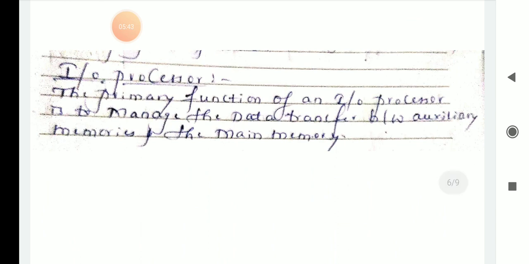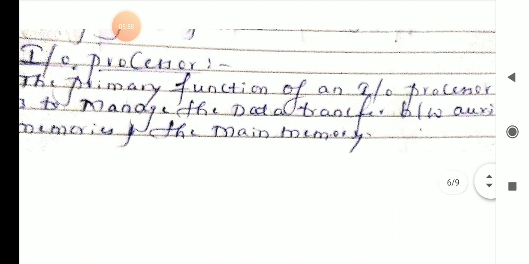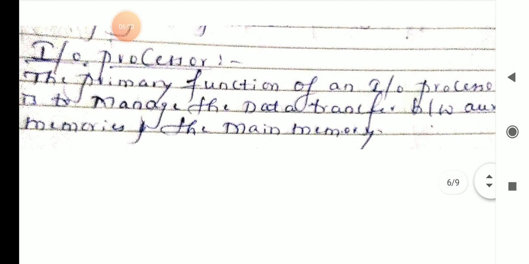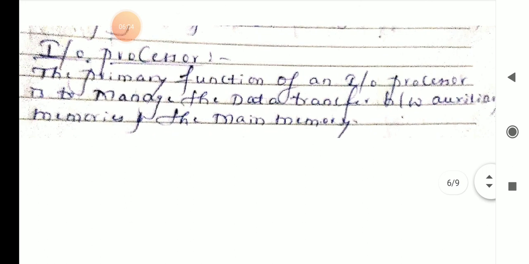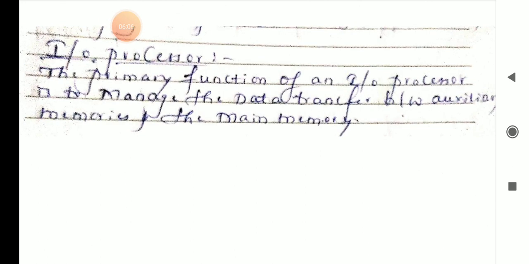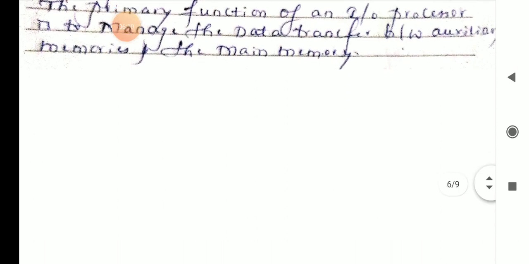Next one is the input output processor. It is also in the diagram. The primary function of an input output processor is to manage the data transfer between auxiliary memory and main memory. We can manage the data transfer between auxiliary as well as main memory.